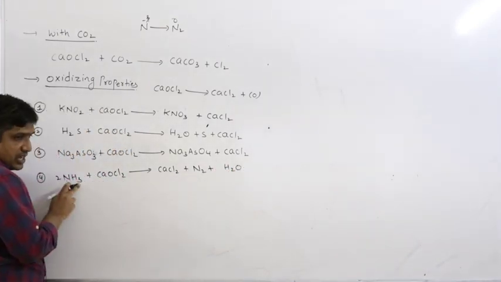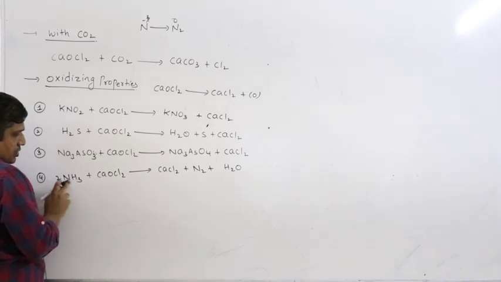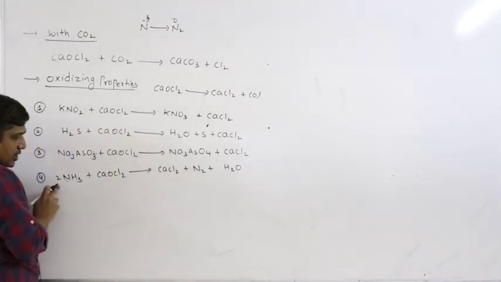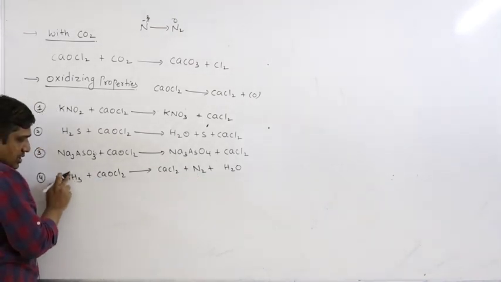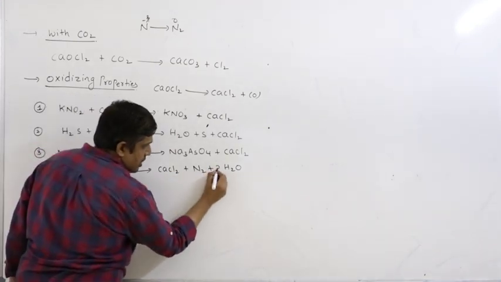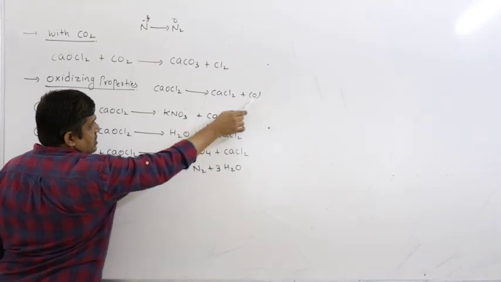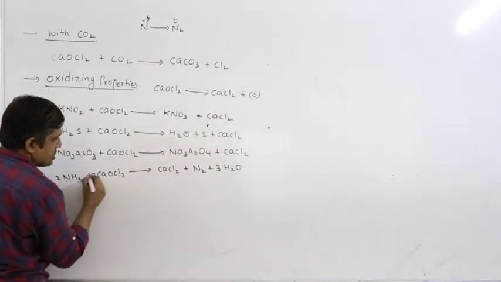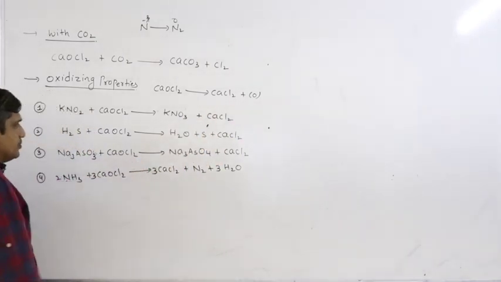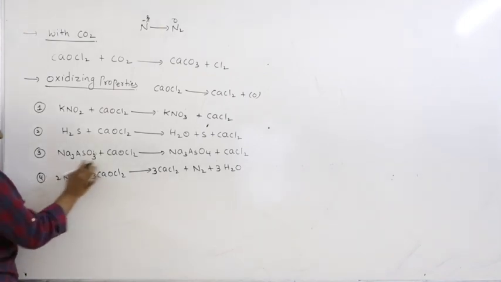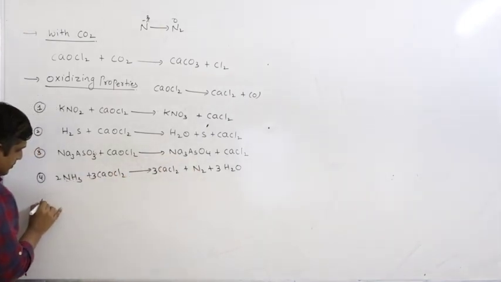See, we have 3 hydrogens. So to get N2 we have to take 2 moles, 2 NH3. So there are 6 hydrogens. So they will be removed as water. So we require 3 oxygens, but here it provides only 1 oxygen. So we have to take 3 moles. This is 3 moles. So nitrogen is oxidized from -3 to 0.